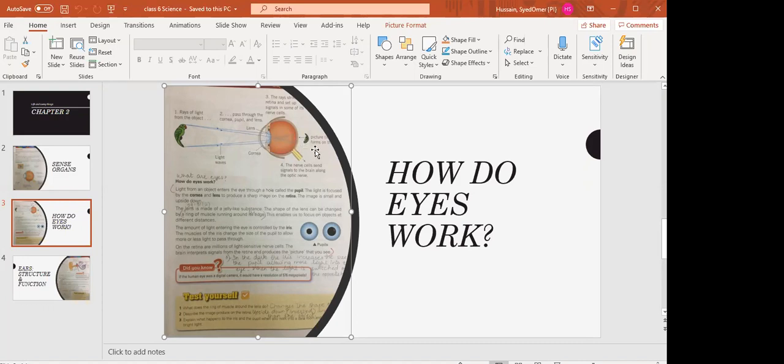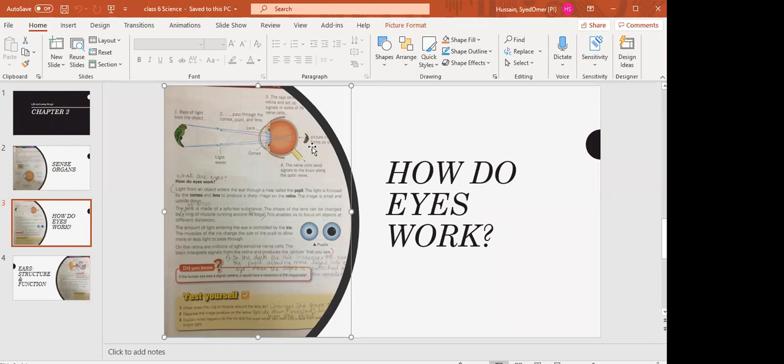Now the image is always formed on the retina. Then there are nerve cells present on the retina. These nerve cells send the signals to the brain along the optic nerve. The optic nerve is the major nerve present in the eye, and it carries the signals to the brain. Now the brain helps us to see the image straight, because the image formed on the retina is upside down. So this is the explanation of the picture.